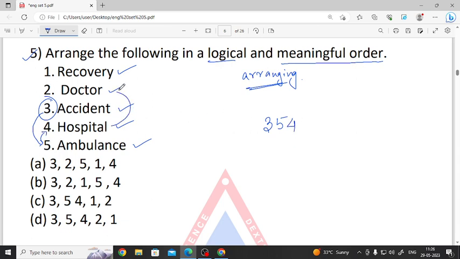In hospital we have the doctor for checkup, and after the doctor we go with recovery. So what is the logic here? First the accident takes place, then the ambulance comes to take us to the hospital, then in hospital we get the doctors who check us up, and at the last we get recovery. So the option is 3, 5, 4, 2, 1, option number D.